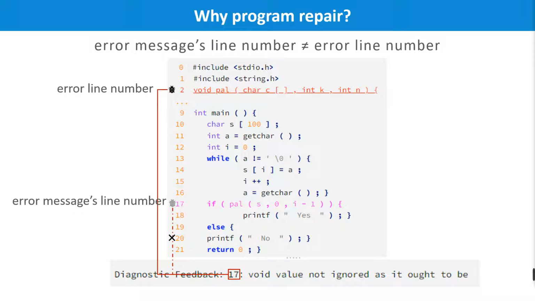In this case, the error is due to the return type of the declared function being void. But void can't be returned as an if flag, and the compiler's feedback tells us that the error is on line 17. But obviously, if we want to fix the code, we should locate line 2 to fix it.